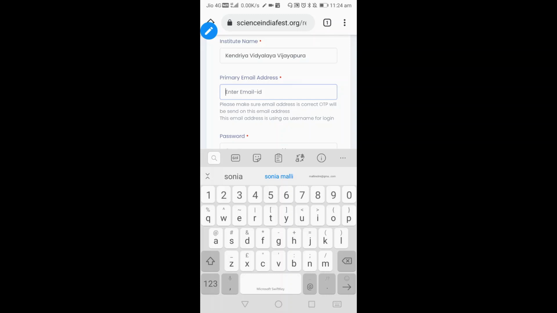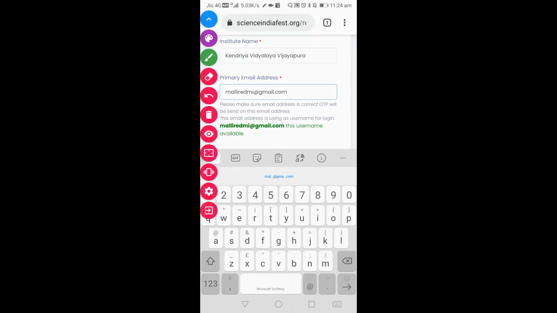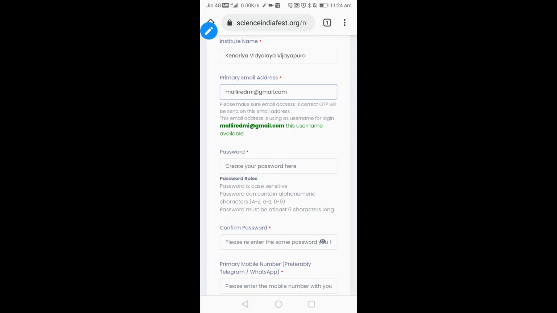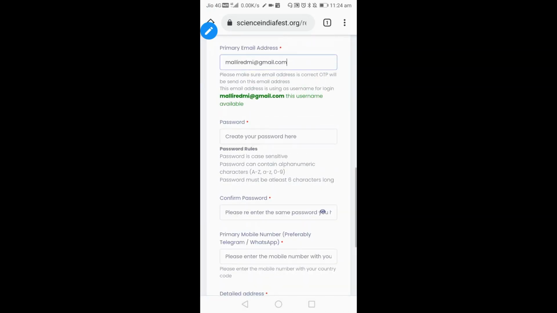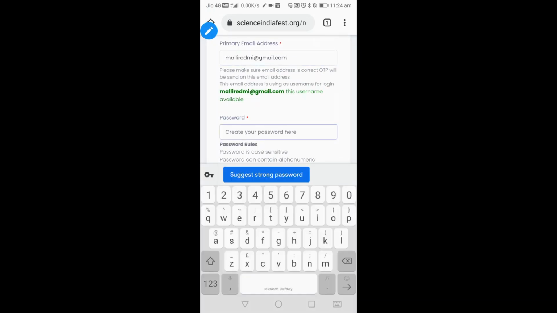This one is a very important thing, so type it without mistakes. I am typing my email ID. The green mark coming here means that it is available for the user ID. This is my correct mail ID. Now I will enter the password. This user ID and password, and the OTP also, will be sent to that respective mail ID.